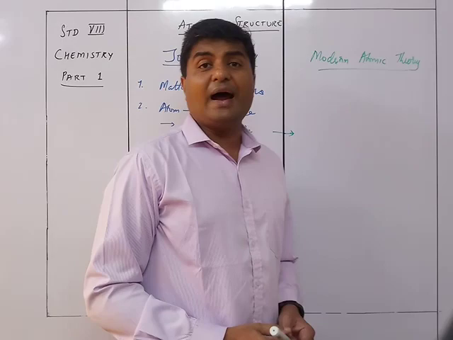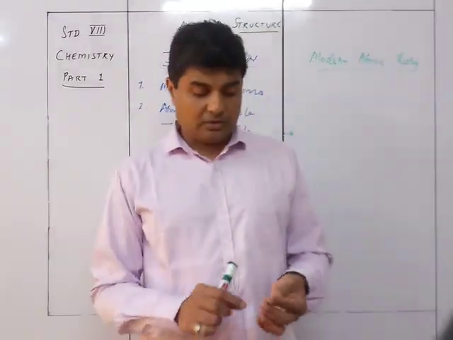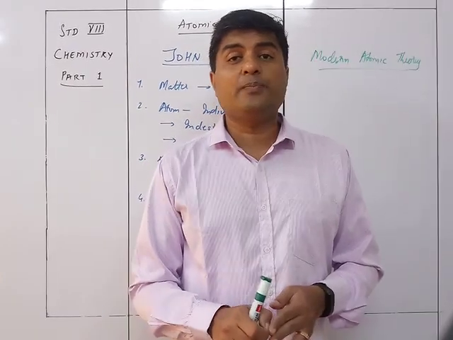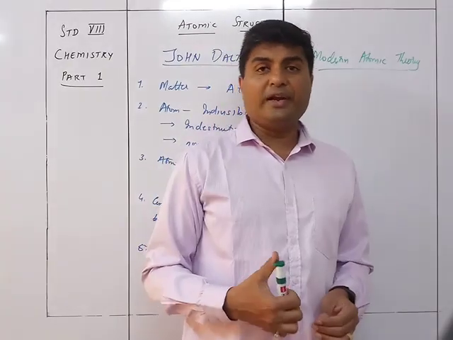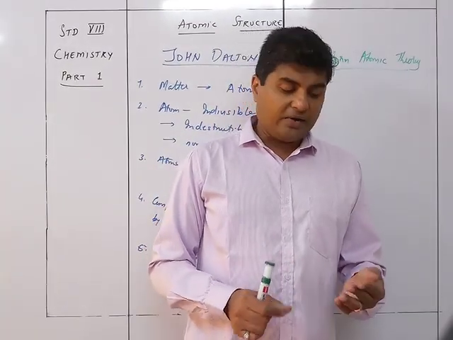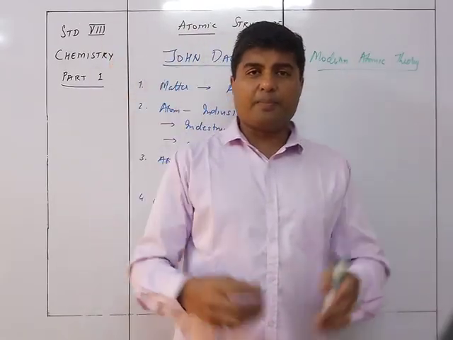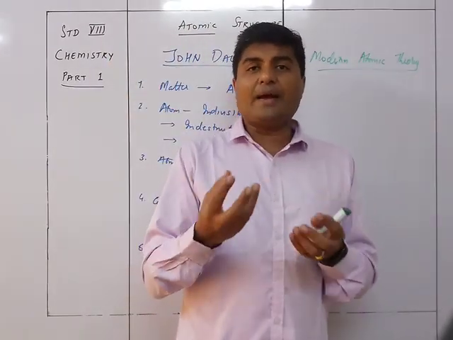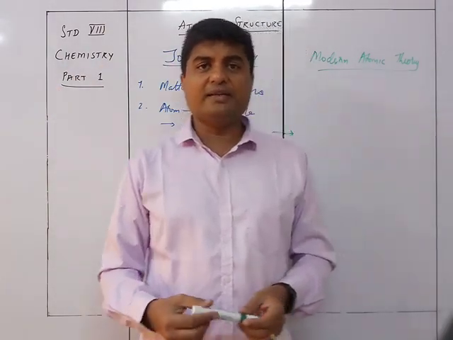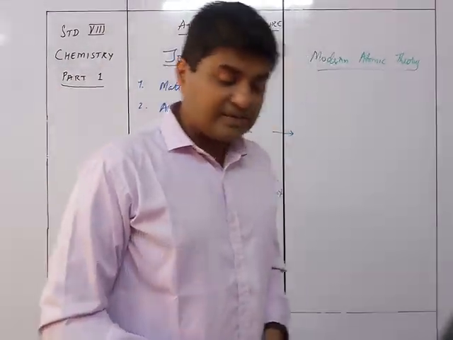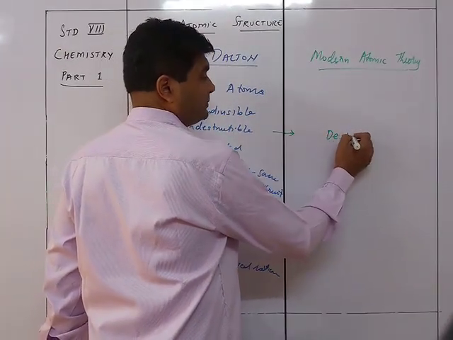But we know that atoms get destroyed when we have radioactive materials. You don't need to go into detail of that, but a radioactive material decays and gives away alpha, beta and gamma radiations. So what exactly is happening is that the atom is getting split into smaller particles, and that's why we say that yes, it is destructible. The modern atomic theory says it is destructible.